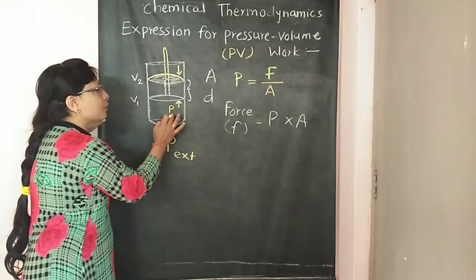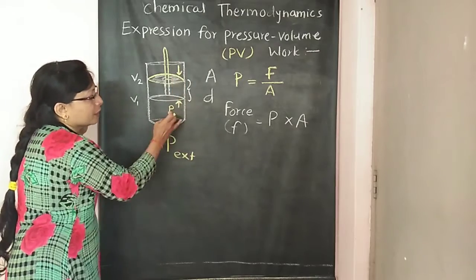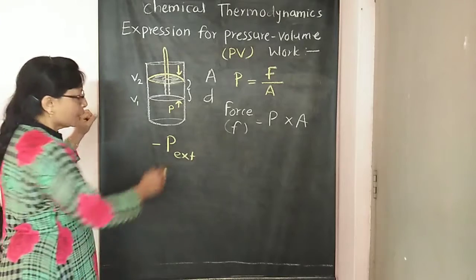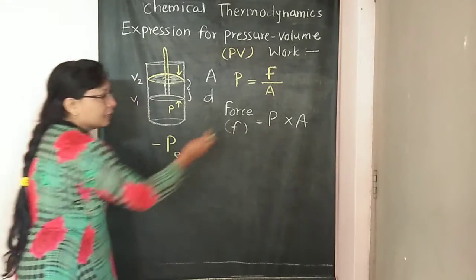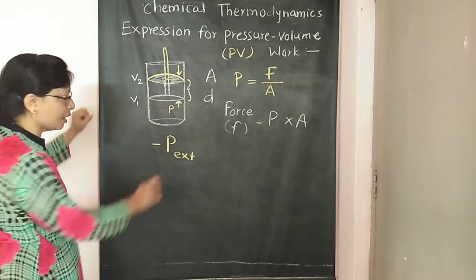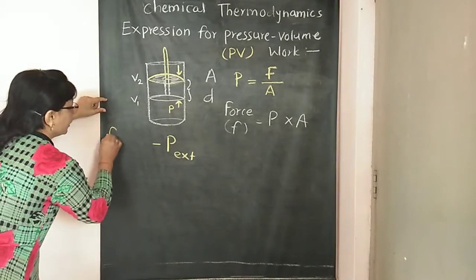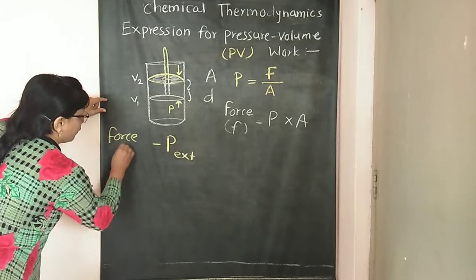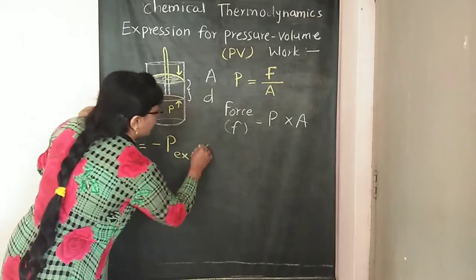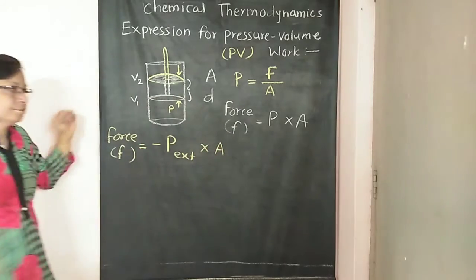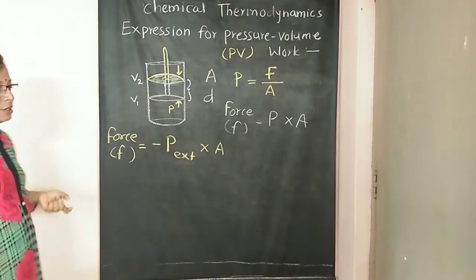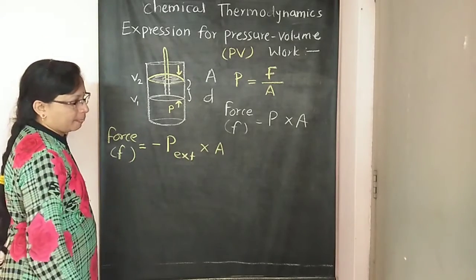ठीक है? But what is the difference between P external and P? They are having opposite signs. So this P is equal to negative P external. Therefore, here we can write this force F is equal to minus P external into A. So this is our next step.